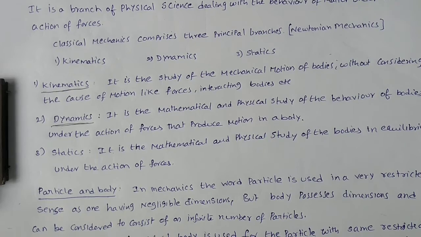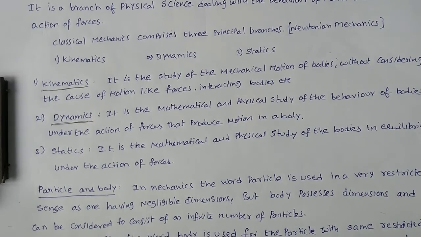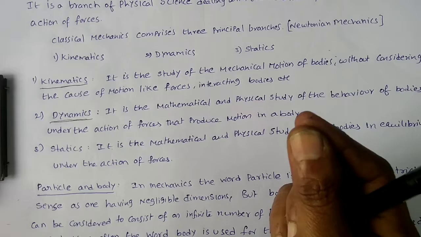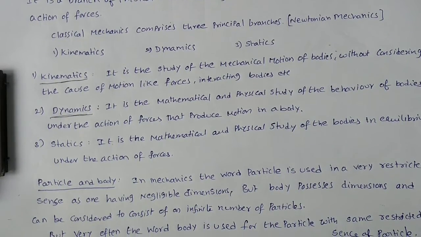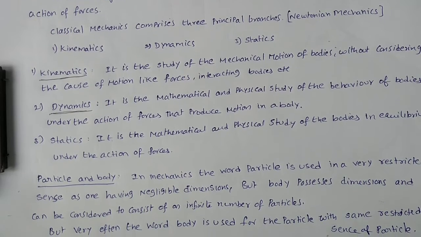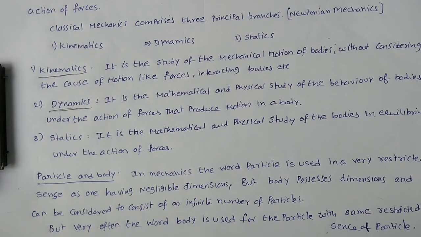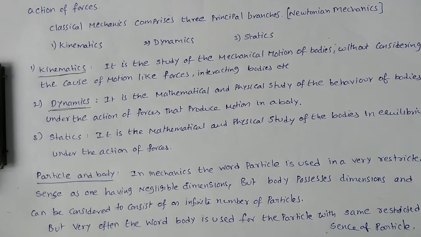We can say it doesn't have dimensions. But the body possesses dimensions and can be considered to consist of an infinite number of particles.